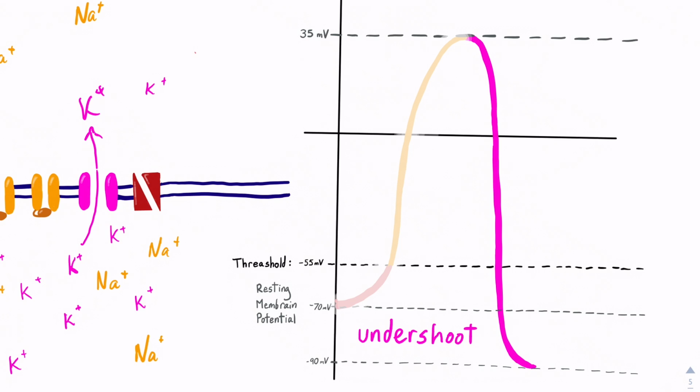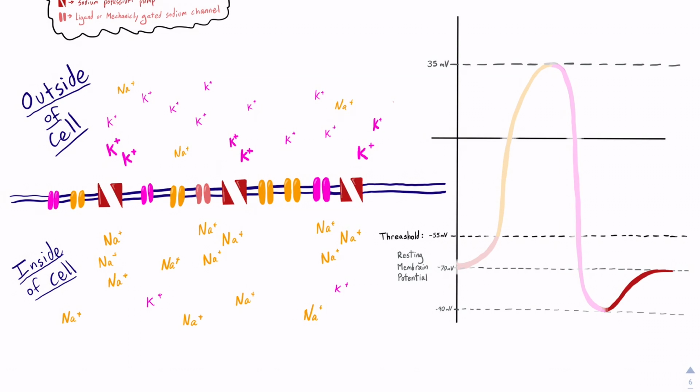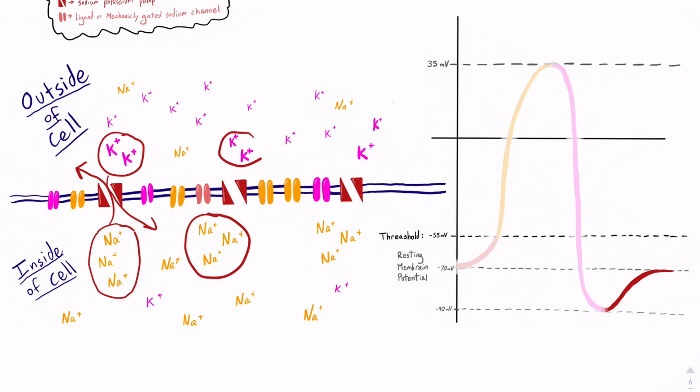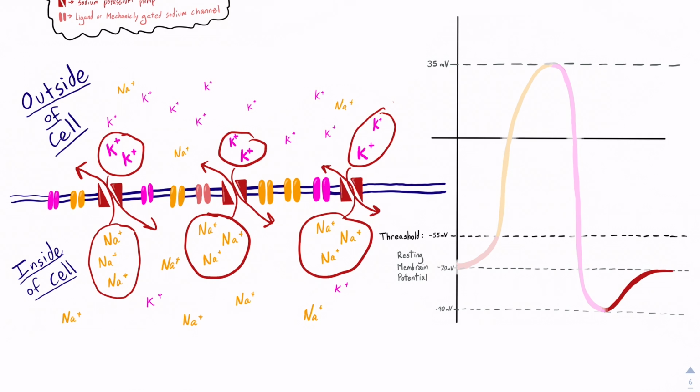It is sort of like the rebound of the cell after becoming so positive, and is also known as the refractory period. At this point, the voltage-gated potassium channels close and the sodium-potassium pumps get to work, breaking down ATP to bring the cell back to its resting membrane potential by pumping sodium back out of the cell and potassium back into the cell. For every 3 sodium ions it pumps back out of the cell, it takes in 2 potassium ions.